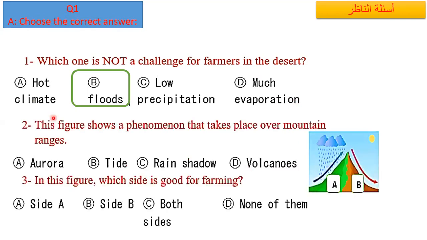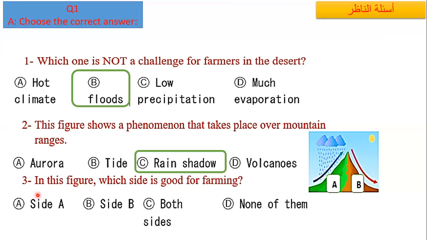Next one. This figure shows a phenomenon that takes place over mountain ranges. So what is the name of the phenomena here? Aurora, tide, rain shadow, or volcanoes. What can you see here? Yes, I see the wet side and the dry side. So this is what? Rain shadow.